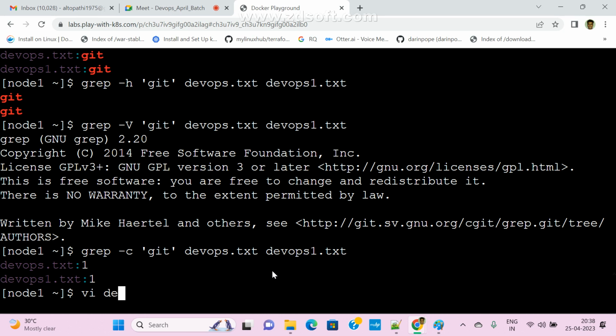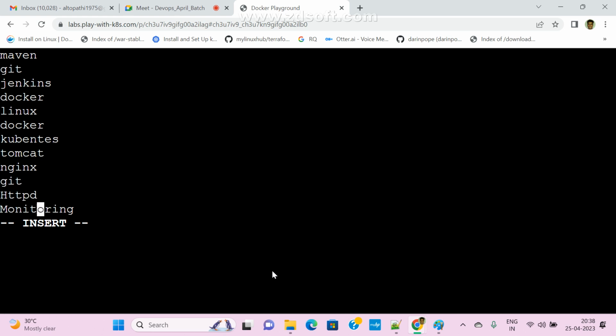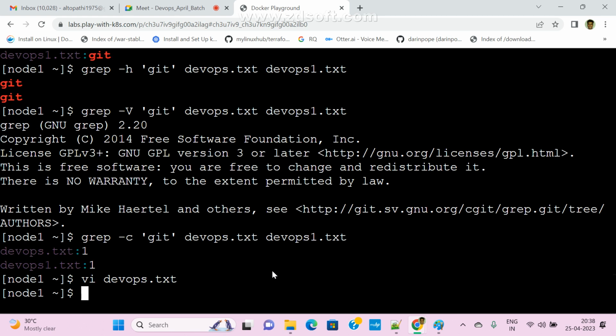vi devapps c.txt, insert I. I'm going to add a few more lines, duplicate lines. I'm adding Docker. I'm using Docker. Here also I'm using Git, and here also I'm using Docker, and some duplicate lines. Linux, okay, and also Linux, okay. Now I added duplicate lines. Escape colon x. Now check it.